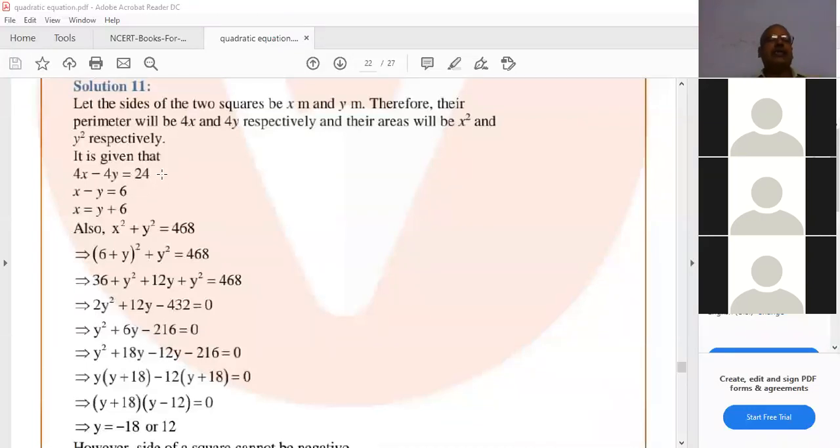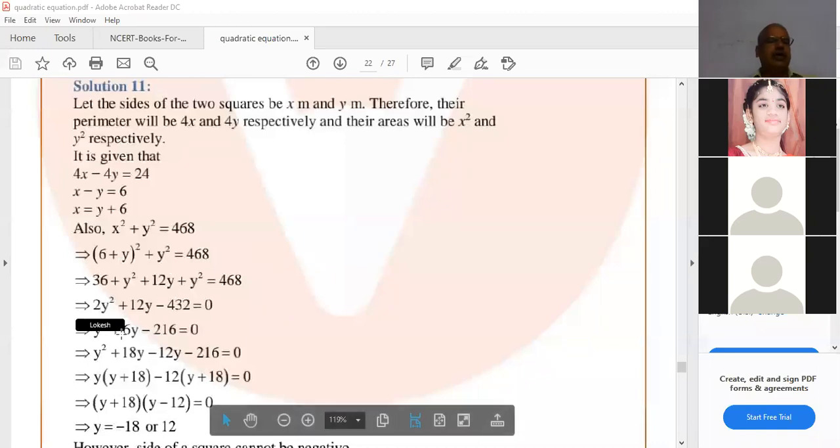Now the second condition is the sum of their squares is 468. x square plus y square equals 468. In this, substitute the value x equals y plus 6. You substitute here in place of x square: 6 plus y whole square plus y square equals 468. Again, we have to expand this by using which formula? a plus b whole square.